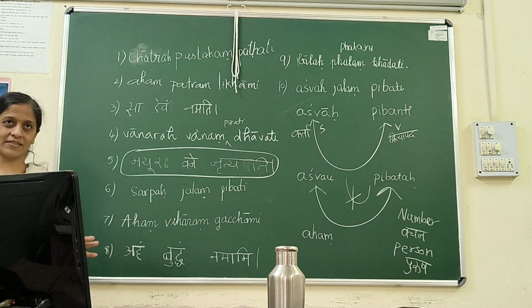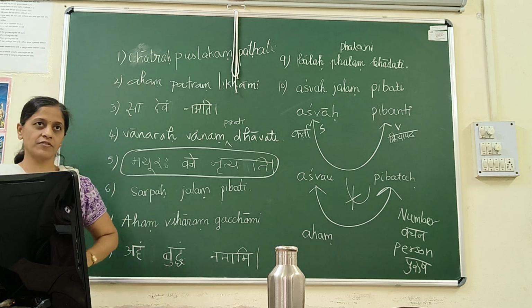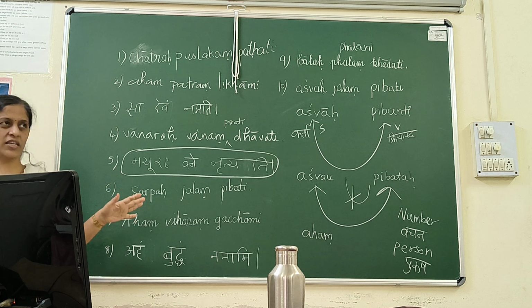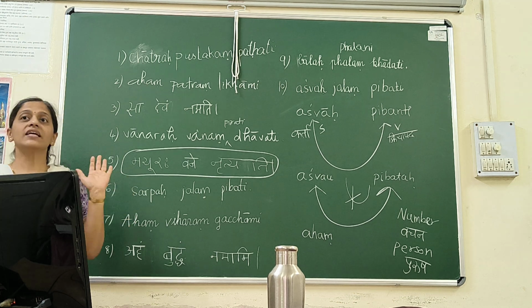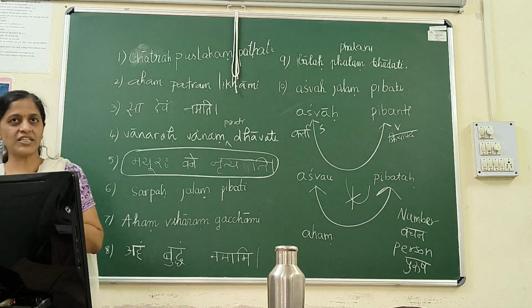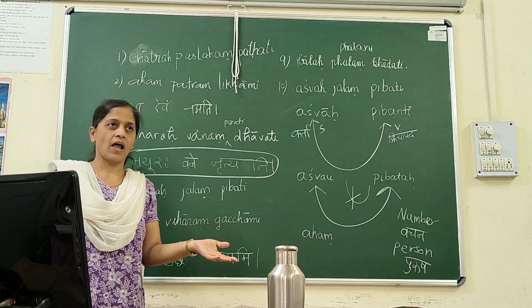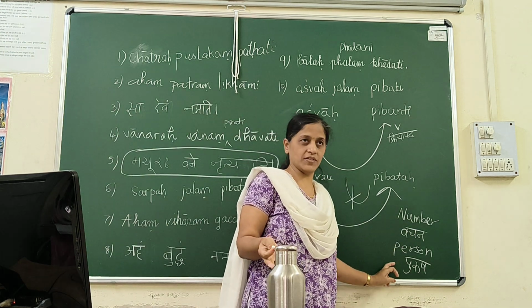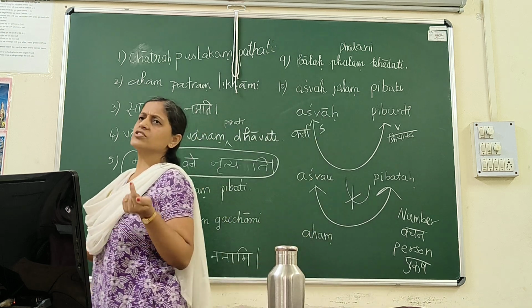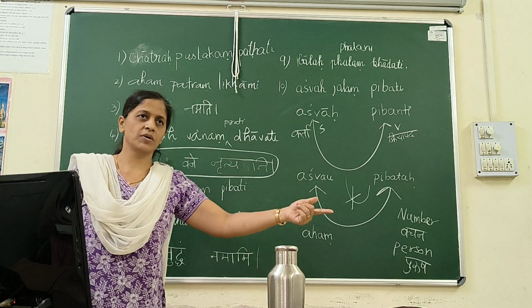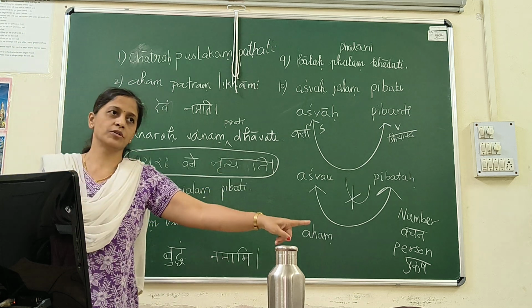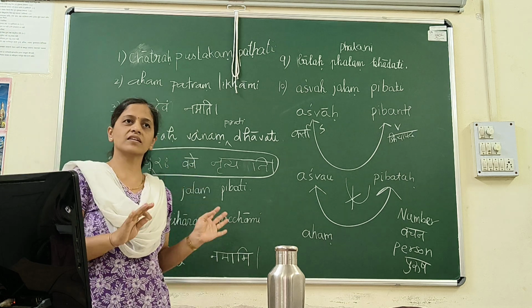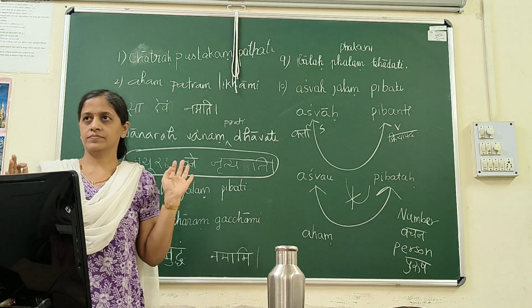So, to summarize what we learned in the last 10-15 minutes: in all these sentences which we have learned, there is a relation between the subject and the verb, and that relation is number relation as well as person relation. Why? Because the moment I change number, I have to change the verb. The moment I change my person, I have to change the verb. We can't keep the same verb for another person or number. That's the reason there is a relation between subject and verb.